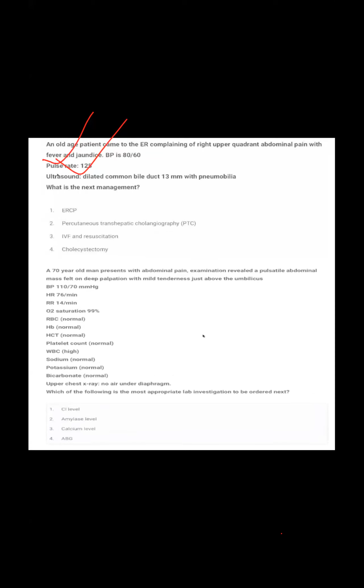An old age patient came to the ER complaining of right upper quadrant abdominal pain with fever and jaundice. BP is 80 by 50, pulse rate is 125. Ultrasound showed dilated common bile duct, 13, with pneumobilia. What is the next management? Cholecystectomy.